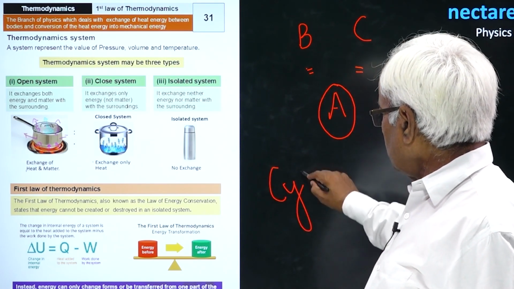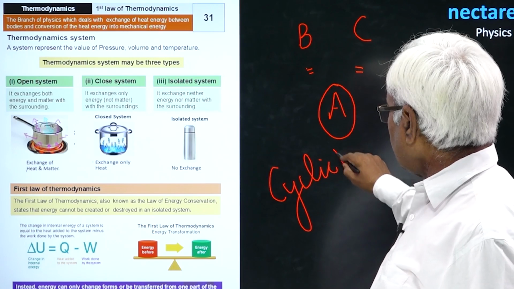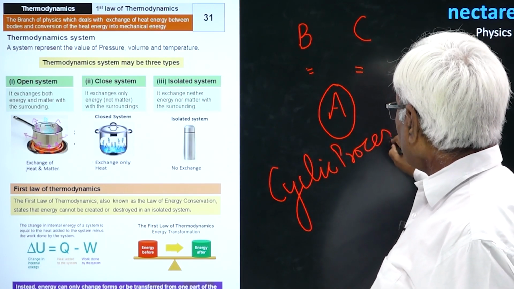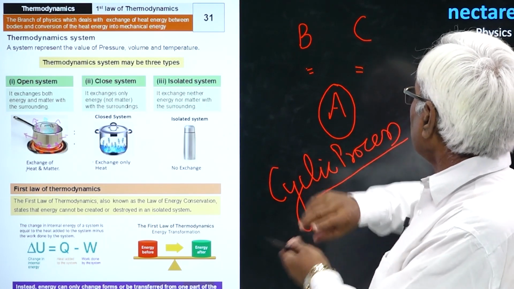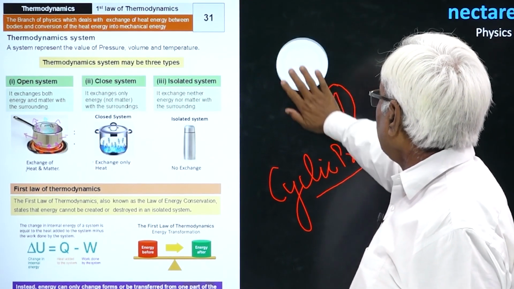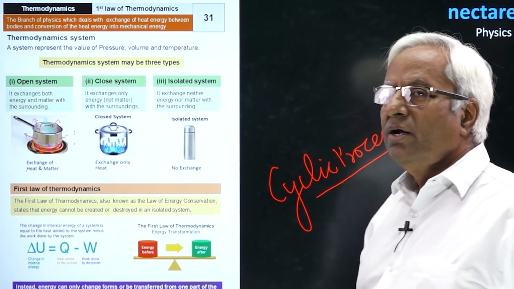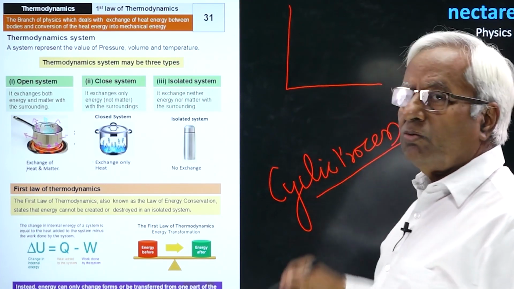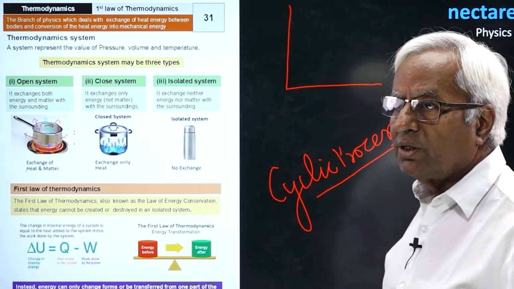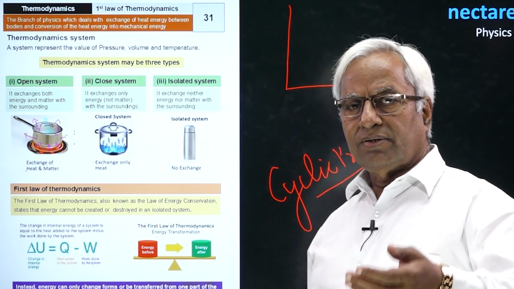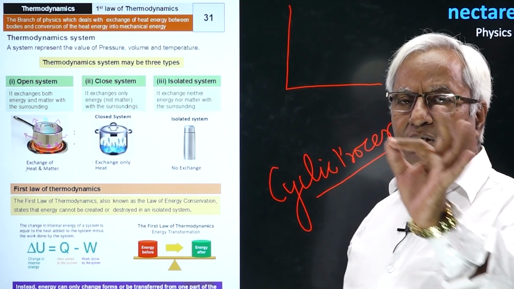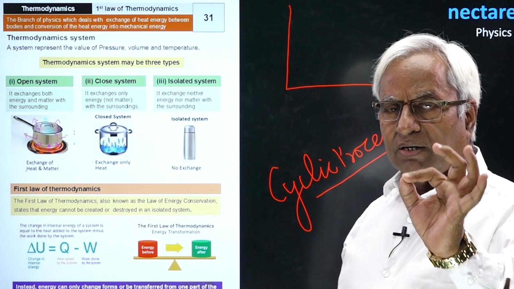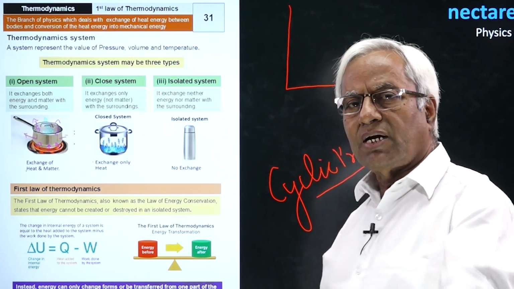Then you must be aware of this term, cyclic process. Cyclic process means you return back to the same point, same place, same state from where you started. Were it the case of mechanics, we would say a cyclic journey would be returning to the same starting point from where the journey started.